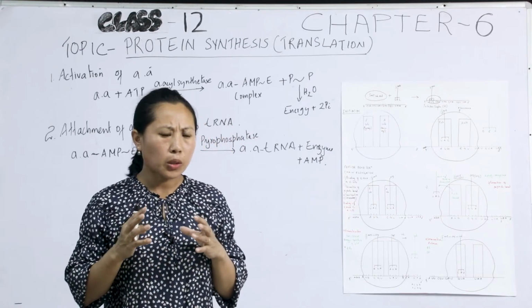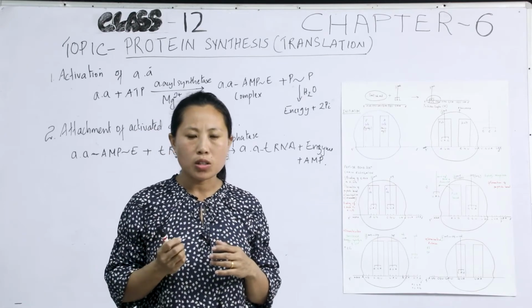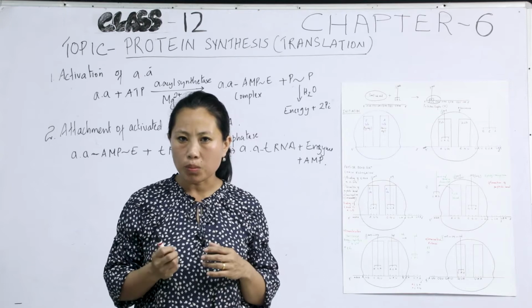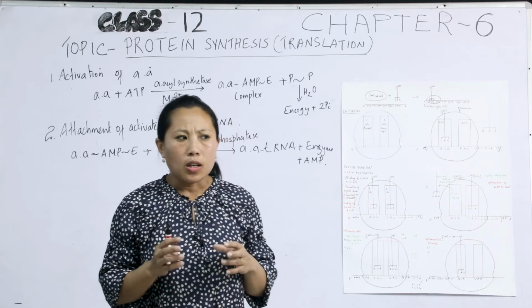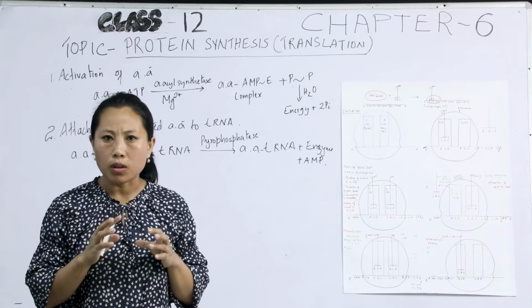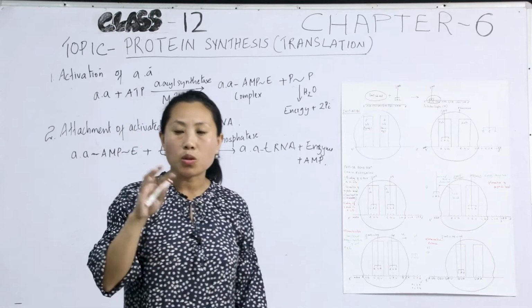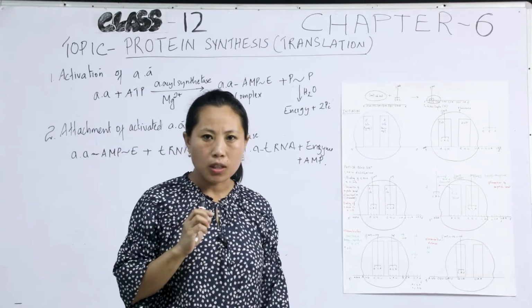The nucleotide bases in the mRNA are translated into the sequence of amino acids forming a polypeptide chain, and the codons on the mRNA determine the sequence of amino acids in a polypeptide chain.